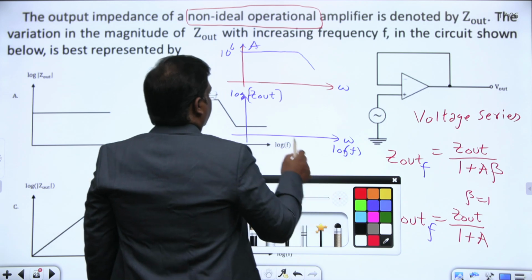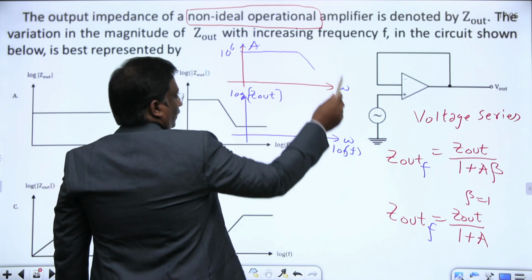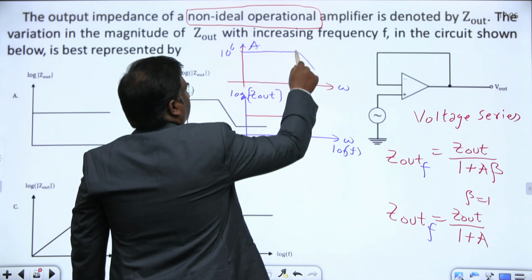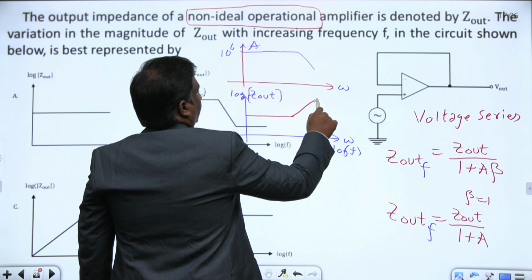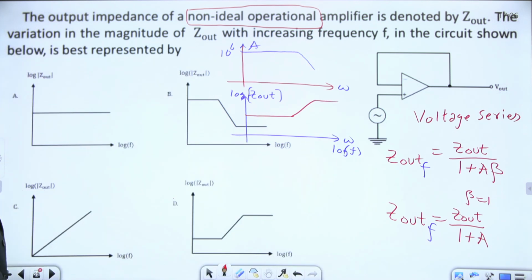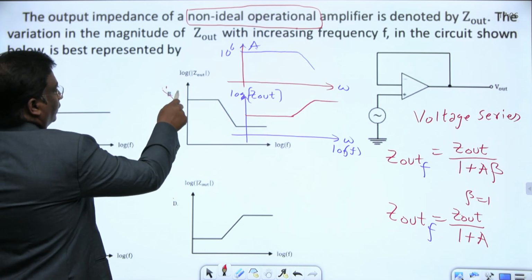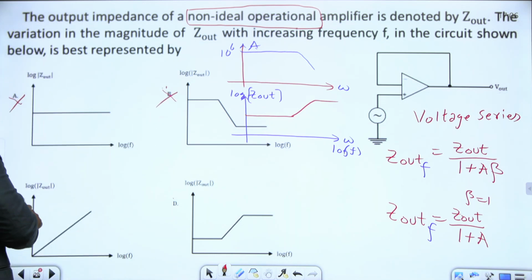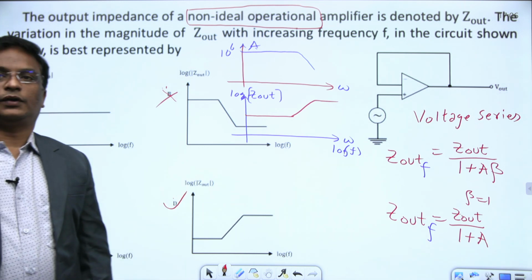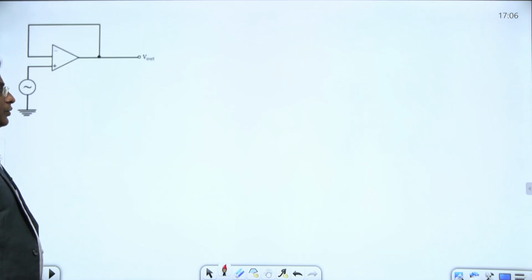Notice here, if this gain is constant, this is also constant. As this gain decreases, this also decreases and becomes constant there. You choose the right option. This is not right, this is not decreasing. This is not linearly increasing, it increases then becomes constant. You should know the different types of feedback to solve this question.